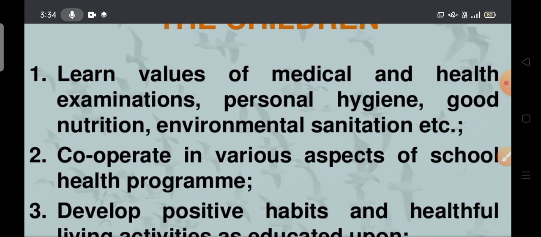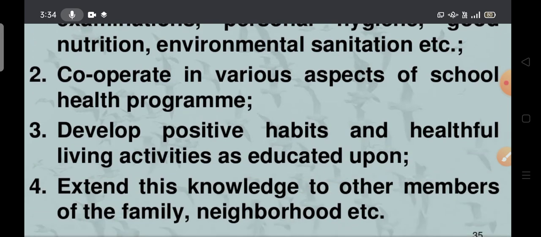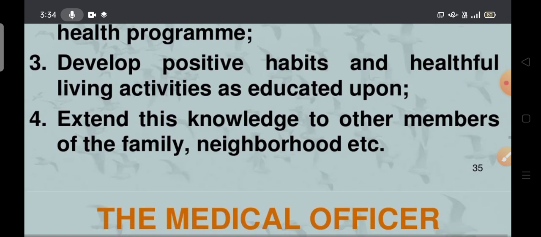They have to learn the values of medical checkups, values of health checkups, values of personal hygiene, why they have to maintain the personal hygiene, good nutrition, environmental sanitation, etc. And they have to learn such values. Okay. Next, cooperate in various aspects of the school health program. Next, develop positive habits, healthful living activities as educated. Okay, they have to develop positive habits and healthful living activities. It may be helpful in promoting the health of the school going children. Next, extend this knowledge to other members of the family, neighborhood, etc.